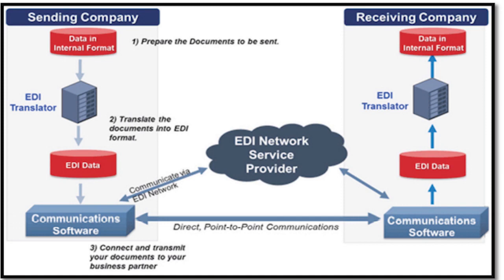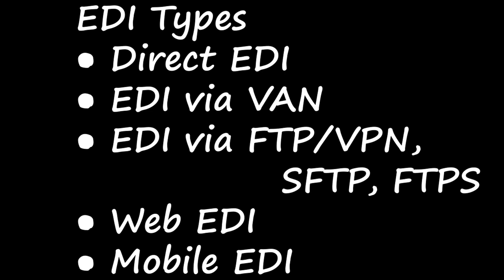This value added network is a company, based on its own network. It offers EDI services to other businesses also. Here a value added network will act as an intermediary, that means it will provide the instant connection between the trading partners. The principal operations, the main operations of value added networks, are the allocation of access rights and providing high data security.